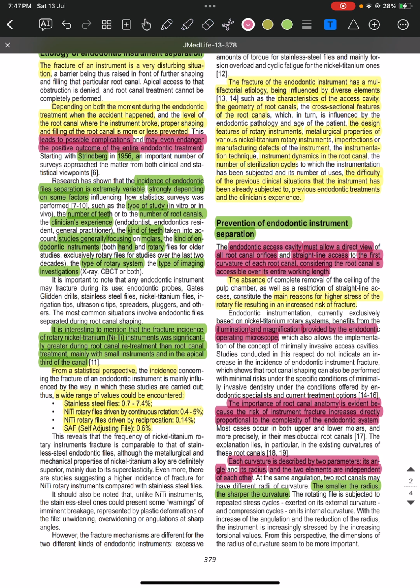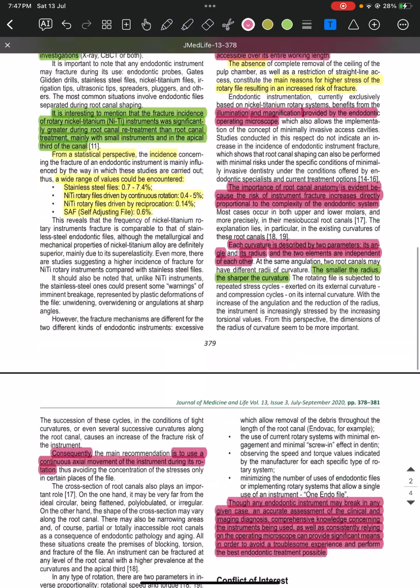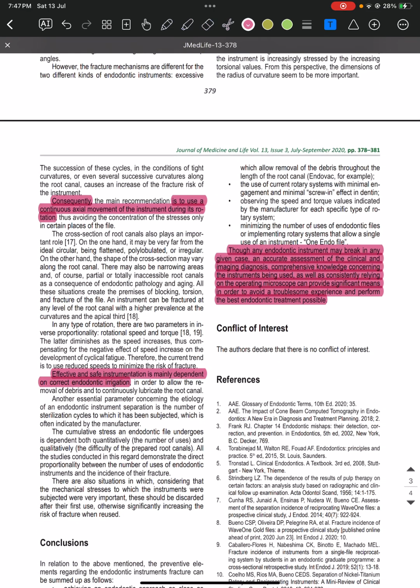Each curvature is described by two parameters, its angle and also the radius, and the two elements are independent of each other. The smaller the radius, the sharper the curvature. Consequently, it is important to use a continuous axial movement of the instrument during its rotation. Effective and safe instrumentation is mainly dependent on correct endodontic irrigation.